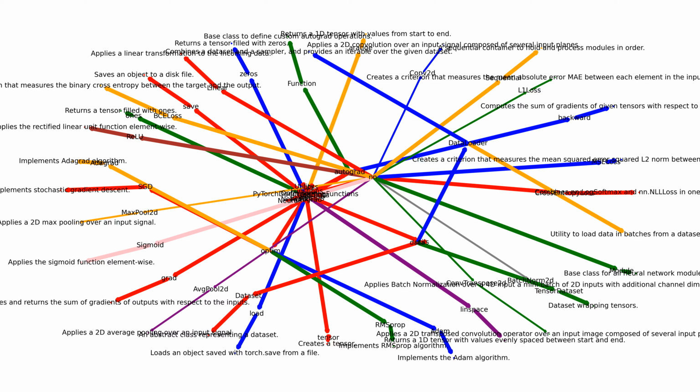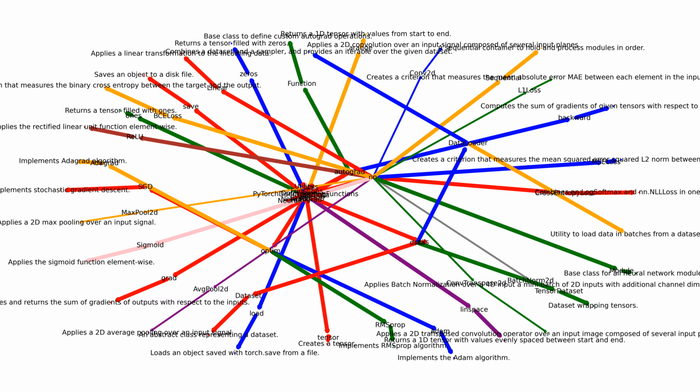PyTorch deep learning functions. Tensors. torch.tensor creates a tensor. torch.zeros returns a tensor filled with zeros. torch.ones returns a tensor filled with ones. torch.arange returns a 1D tensor with values from start to end. torch.linspace returns a 1D tensor with values evenly spaced between start and end.